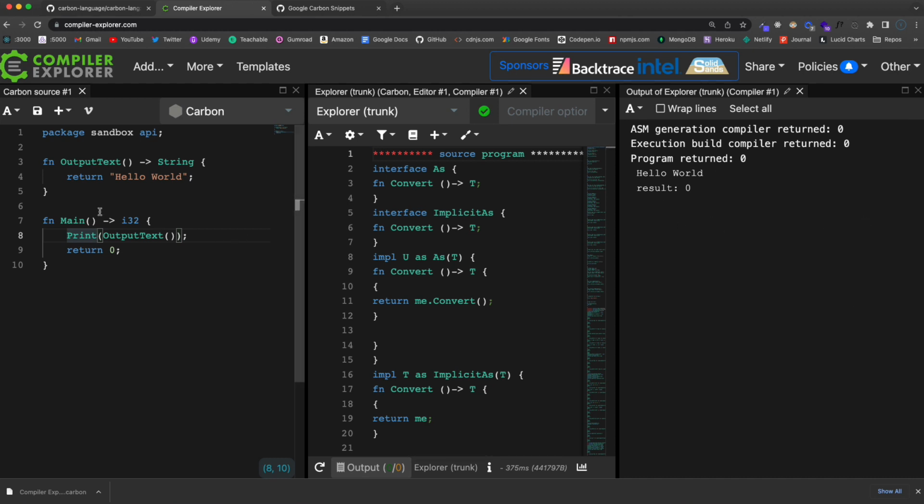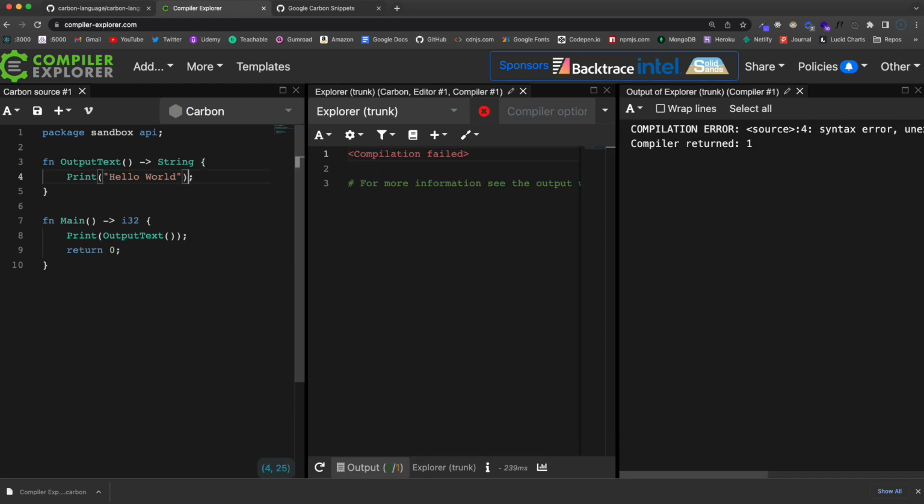All right, now if we have a function that doesn't return anything, like let's say we want to do the print here, so we'll say print hello world, and then down here we don't have to call print, we'll just call the function.